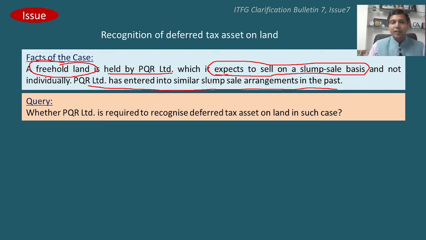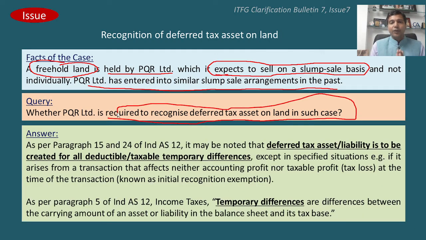Now the question is whether PQR is required to recognize deferred tax asset on land in such a case. I think there are two main aspects of recognition of deferred tax asset or liability, two steps. The first step is determination of tax base, and the second aspect is measurement of temporary differences.